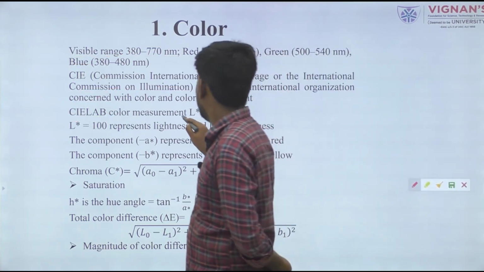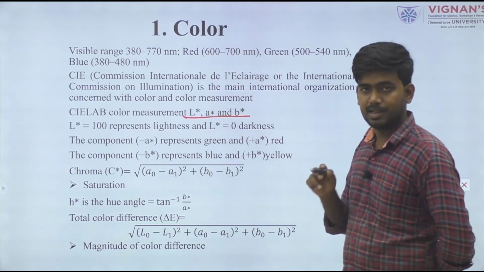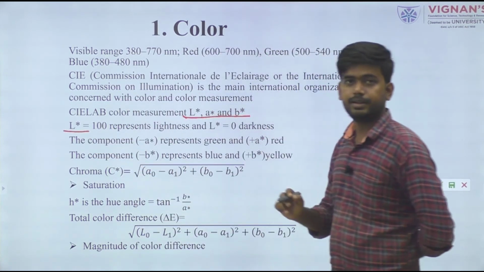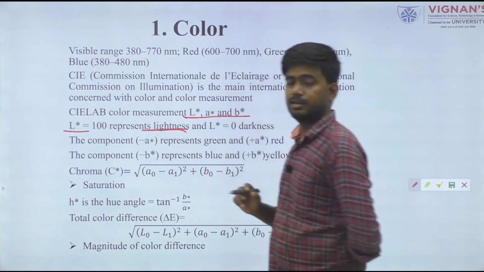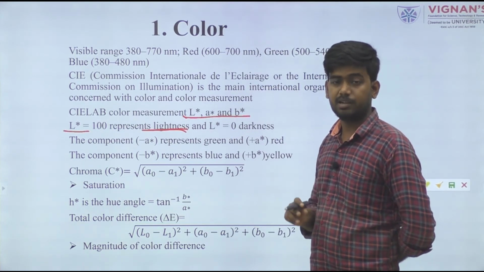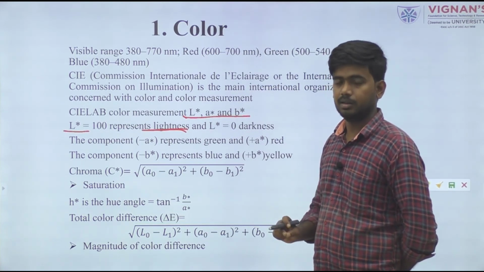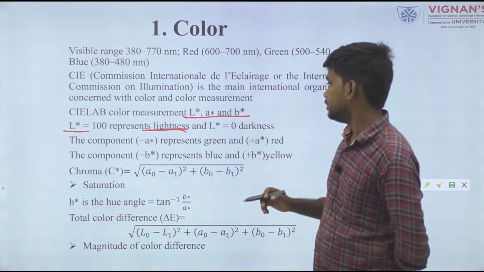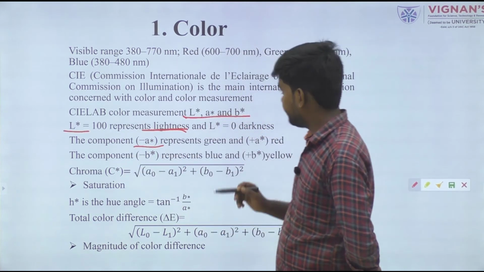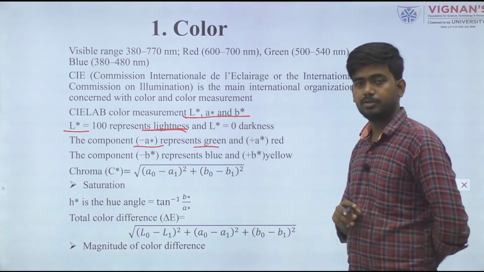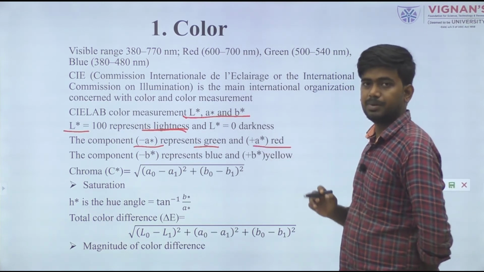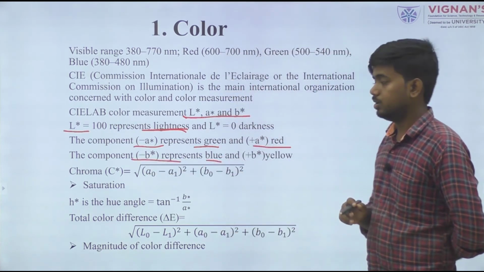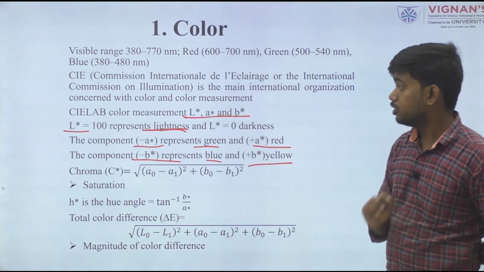So we present it in terms of LAB values: L star, A star, B star. If the L value is 100, it means lighter in color, the lightness value. If the L value is 0, then it will be dark. If the L value is 100, that is indicated as pure white. Minus A represents the green value, plus A represents the red value. Minus B represents the blue value, plus B represents the yellow value.